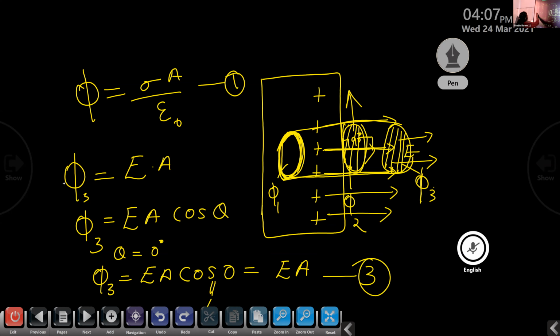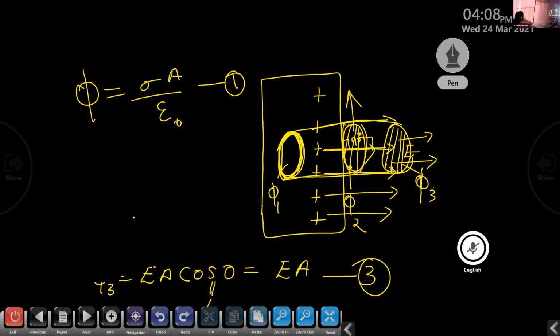So here we have two values for phi. According to Gauss's law, phi is equal to sigma A by epsilon 0, and we can name it as equation 1. And here we have another value for phi, phi is equal to EA.